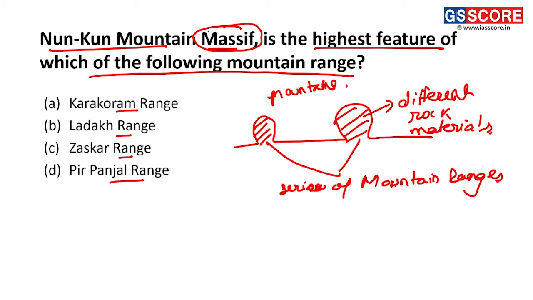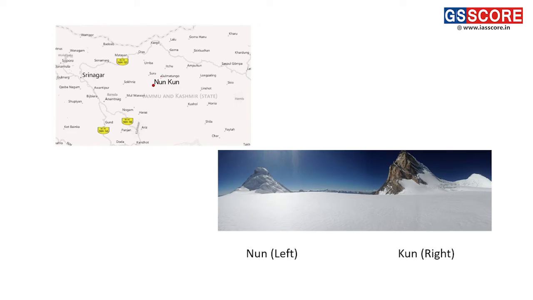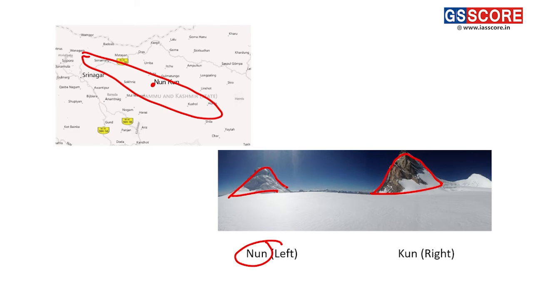One such massif is present in Nunkun. So here we can see this Nunkun mountain range. It is present in the Zaskar range. So this is the presence of Nunkun, a part of the Zaskar range. Nunkun appears like this. This is the Nun which is present on the left, and this is the Kun. Both of these together form the Nunkun mountain range.